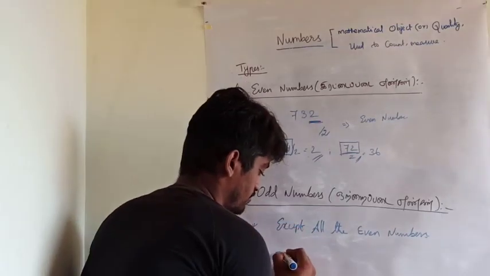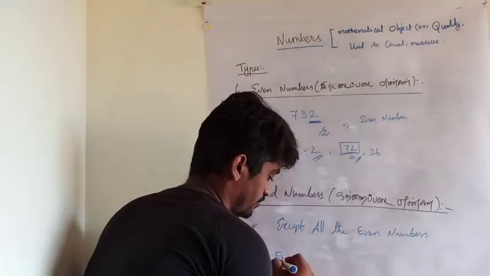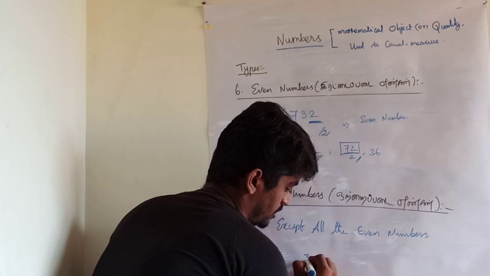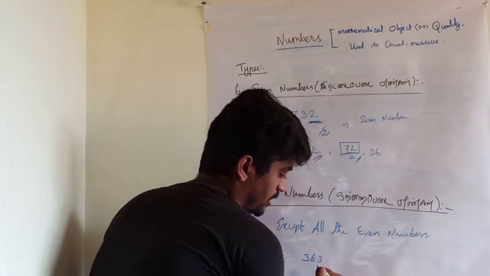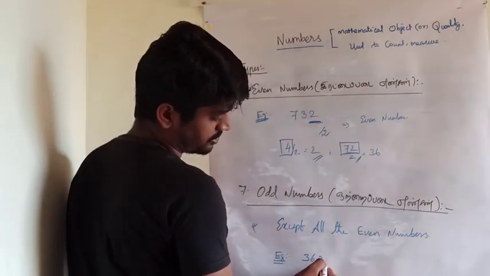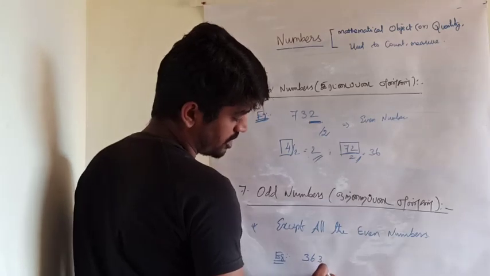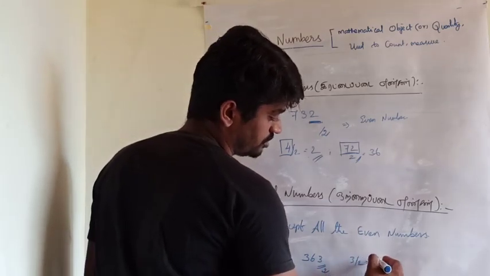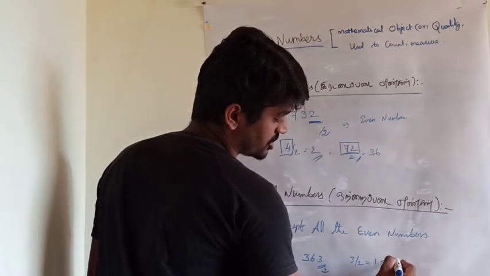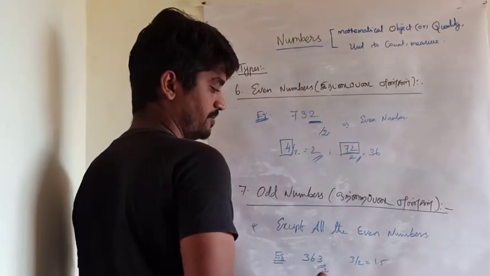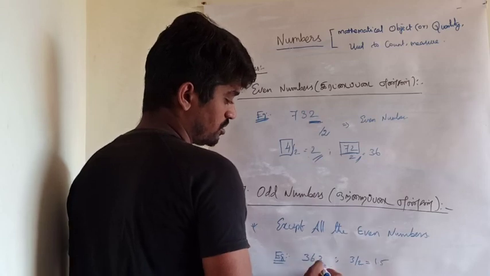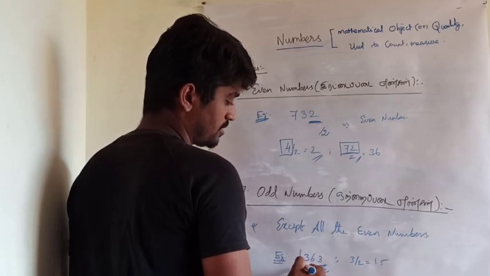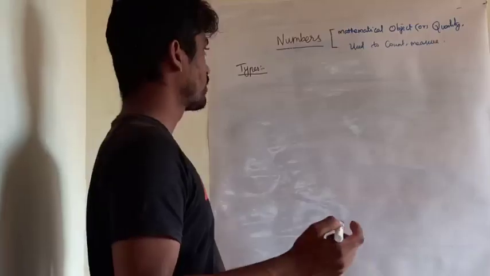For example, 363. The last digit of the number is not divisible by 2. When 3 is divided by 2, the value comes as a fraction, 1.5 something. So the number is an odd number.